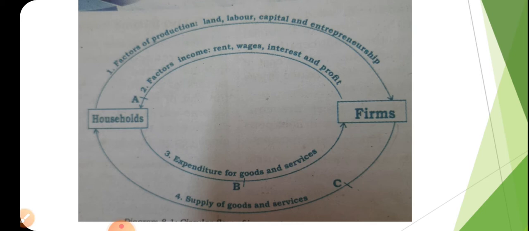Nothing is saved here. Income is not saved. What is produced is sold in the household sector. What a household earns as income is spent for the purchase of goods and services. This loop is known as circular flow of income.